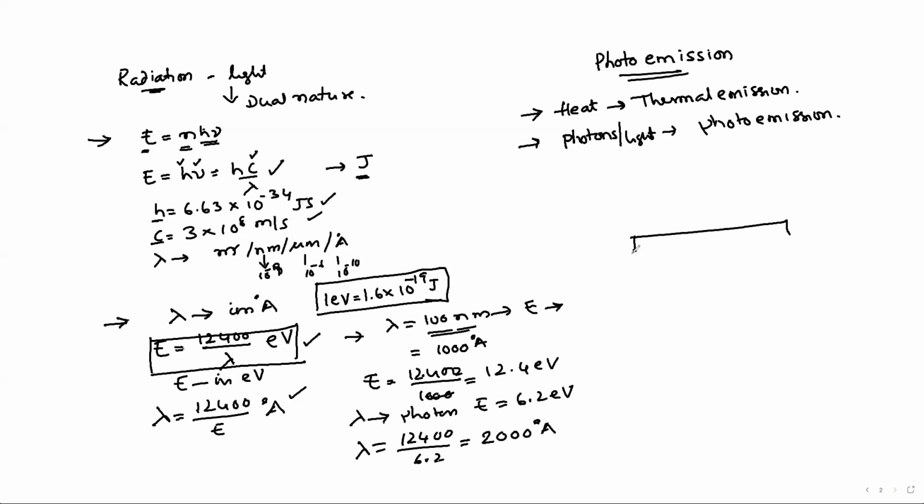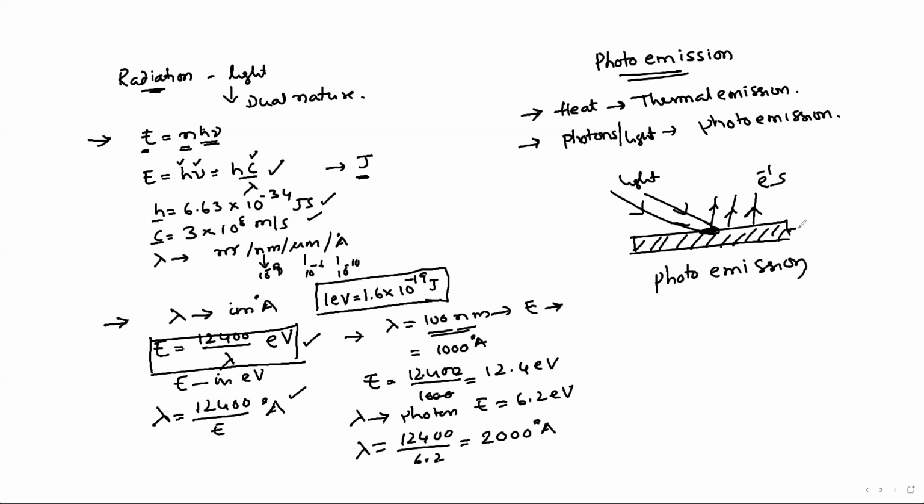From certain metals, when light is incident on these metals, if this light has more energy compared to the work function of this material, then electrons will be emitted. On the incidence of light, if electrons are emitted, this emission is called photo emission. And the metal which can emit electrons due to incidence of light is called a photometal. The electrons emitted are called photoelectrons.